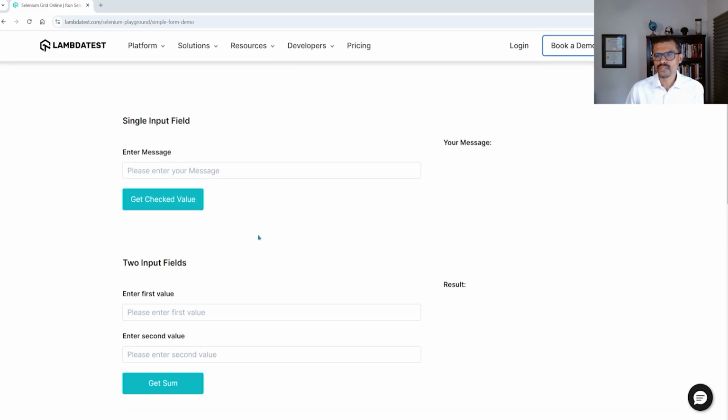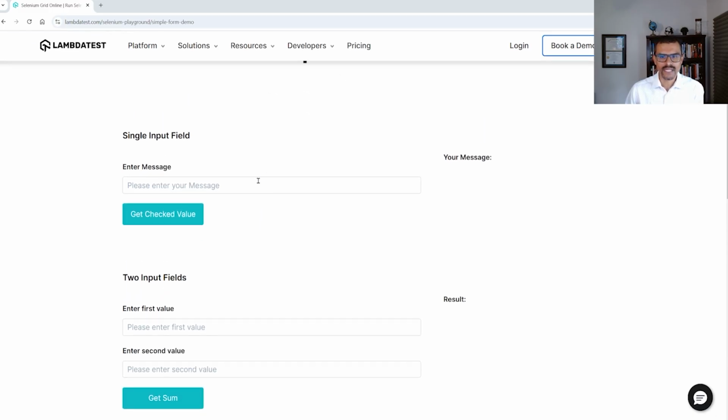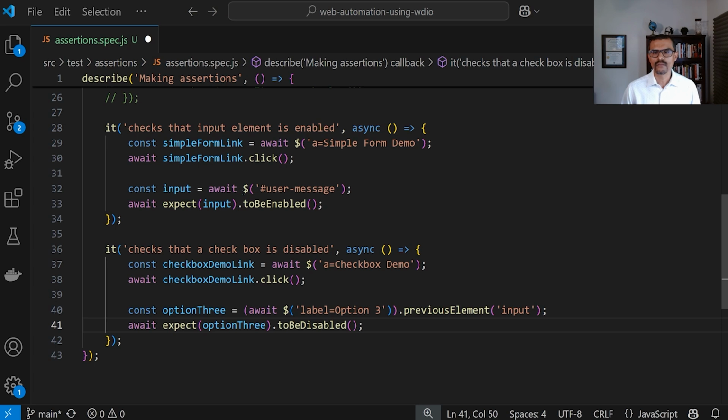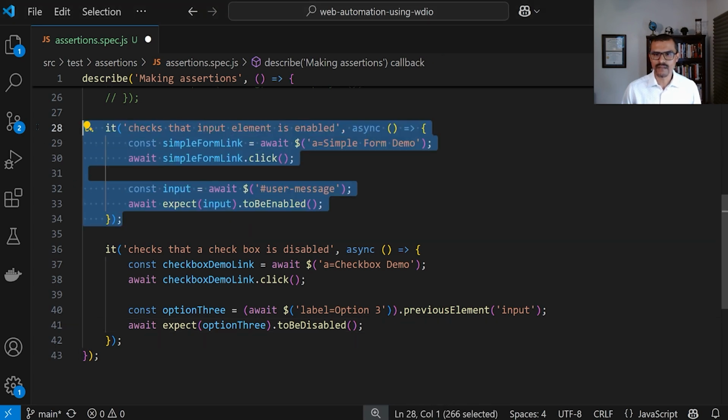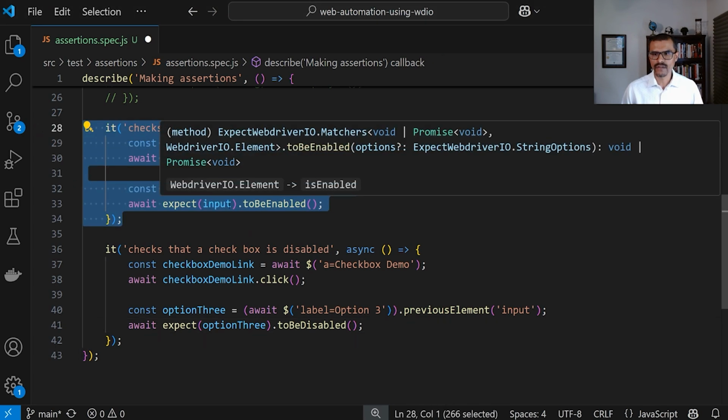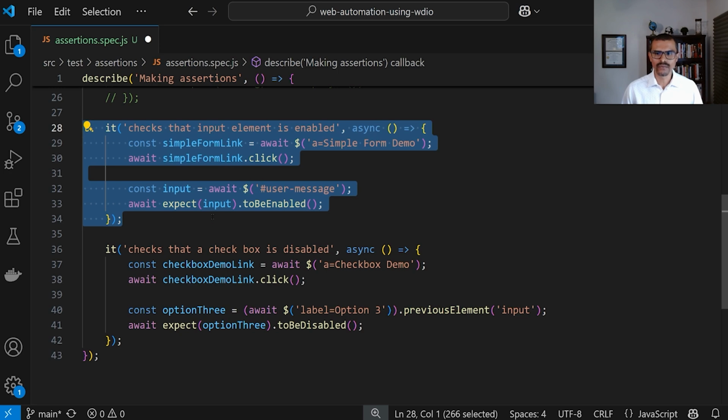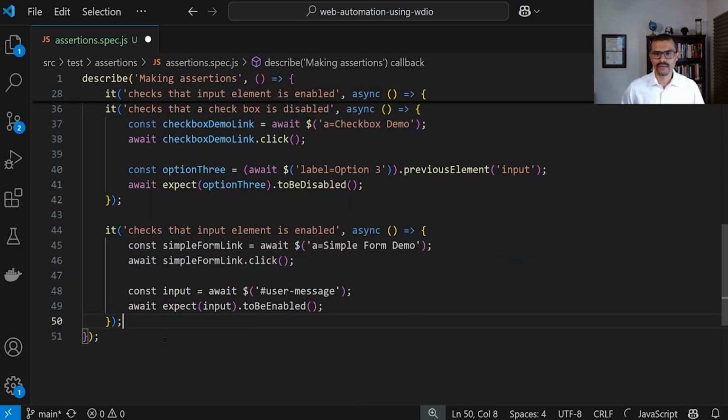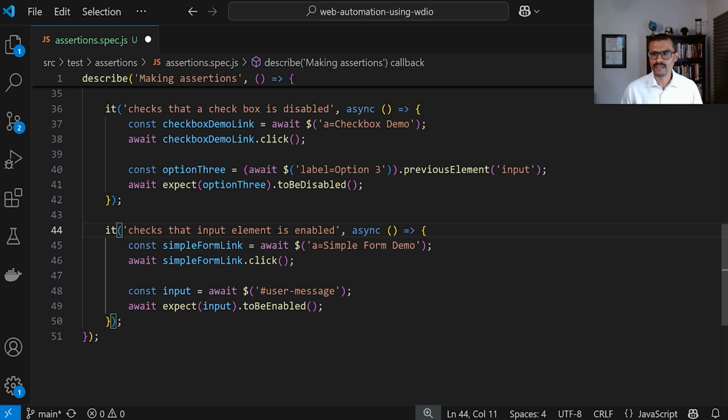In the next one, I want to show you how to verify some text, some user input. For example, if I say right here, enter message, and I put my name in there, I want to also verify that this text is actually showing up within this input field. And for that scenario, I can repurpose this test that I wrote earlier, where we were just verifying that that input field was enabled. And we're going to use that down here. We're going to check that the input element has a given value. And then down here, we're going to actually enter some text, right?